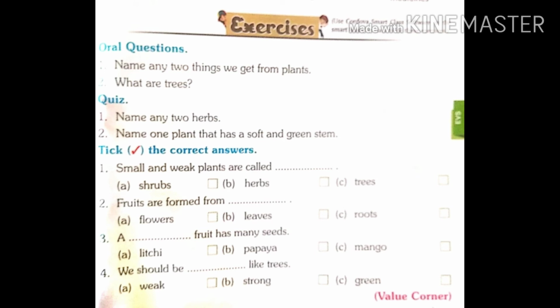Yes, herbs. Next question is, fruits are formed from the plants. Third is, a dot fruit has many seeds. Yes, we know that papaya has many seeds. Fourth, we should be dot dot like trees. We should be strong like trees.